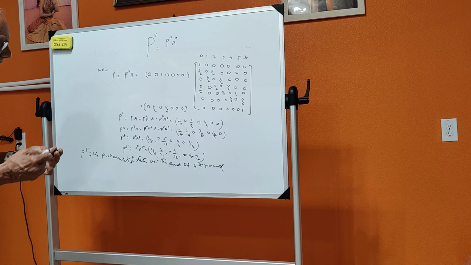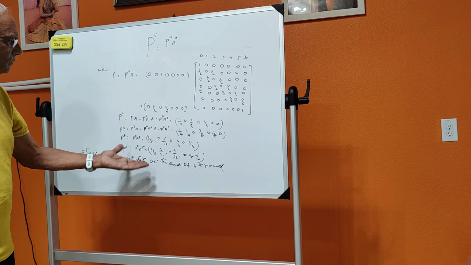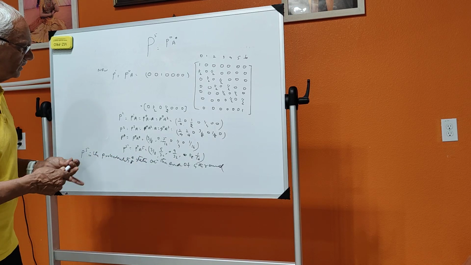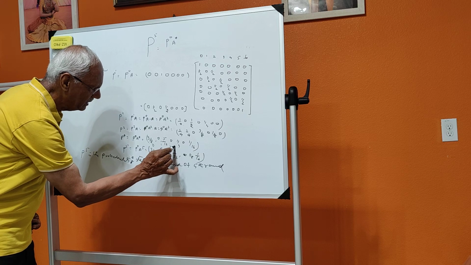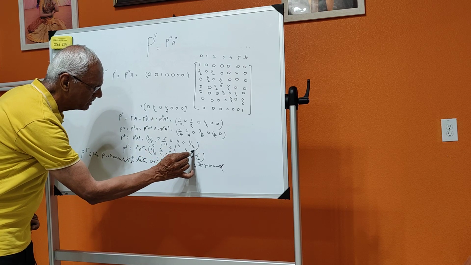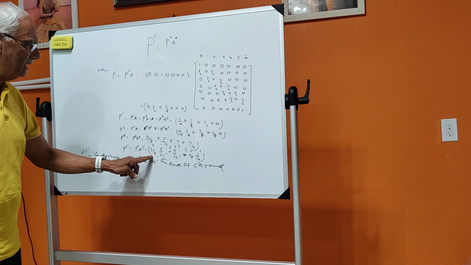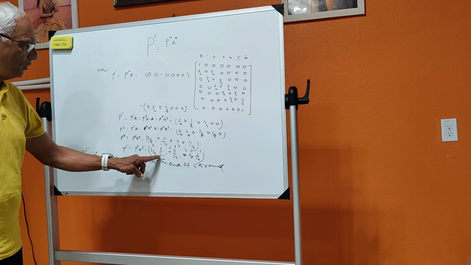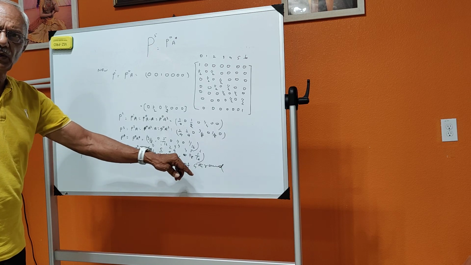Now you read yourself, you will get the answer. What does it mean? 3 by 8 chances. What is the meaning of that? This refers to 0 state. This refers to first state, second state, third state, fourth state, fifth state. That means the probability of having 0 rupees at the end of fifth round, probability of having 1 rupee at the end of fifth round, probability of having 2 rupees at the end of fifth round, likewise it goes on.